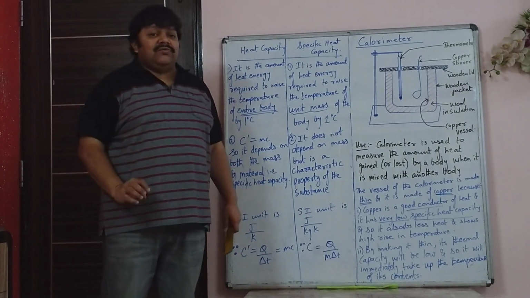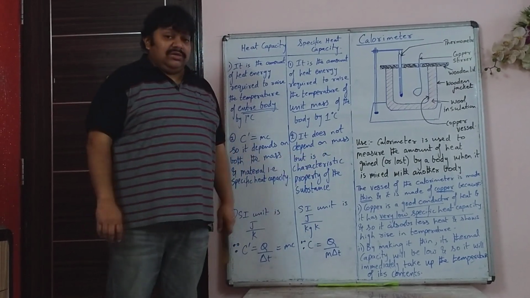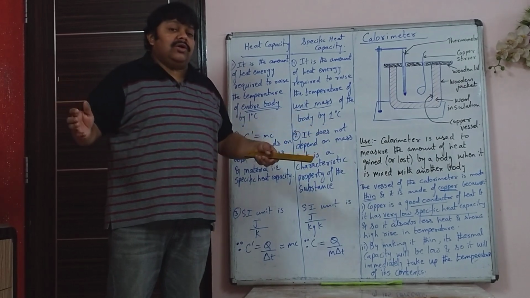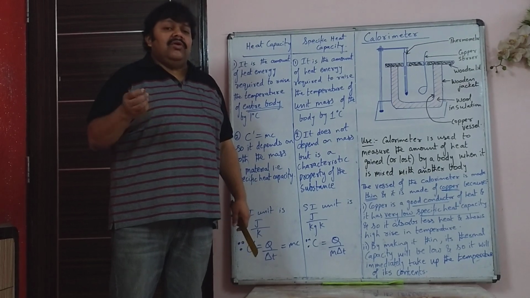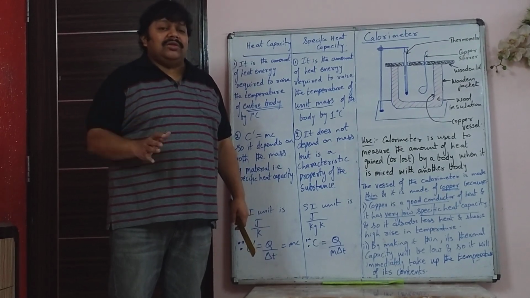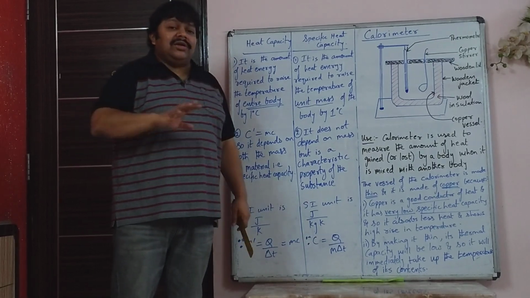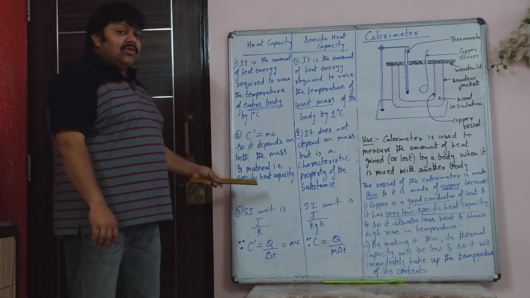Different substances have different specific heat capacity. It does not depend on mass. Whether you take 1 liter of water or 100 liters of water, the specific heat capacity value will be same, 4.2 joule upon gram degree Celsius. So that doesn't change. So specific heat capacity does not depend on mass, whereas thermal capacity depends on mass.